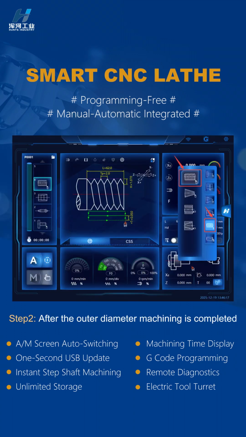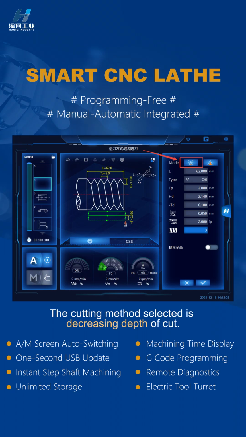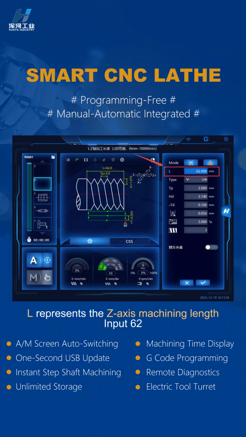Step 2. After the outer diameter machining is completed, click the H icon again and select the straight thread process under the threading mode. The cutting method selected is decreasing depth of cutting. Select center cutting as the cutting type. L represents the Z-axis machining length, input 62.